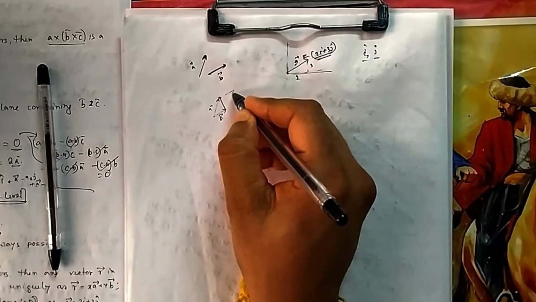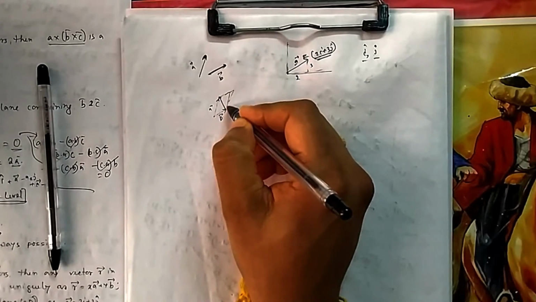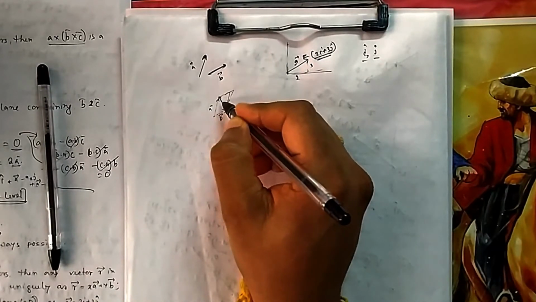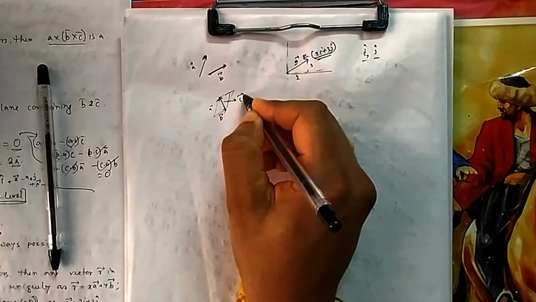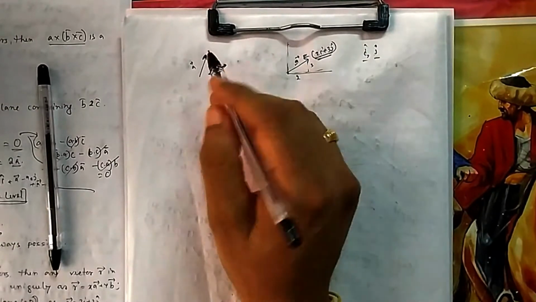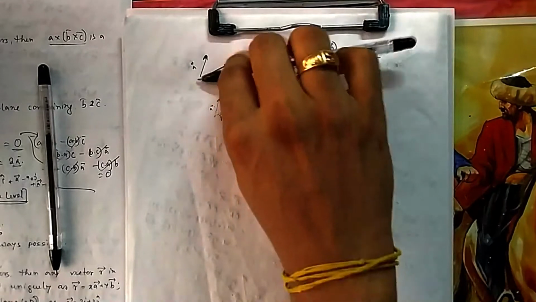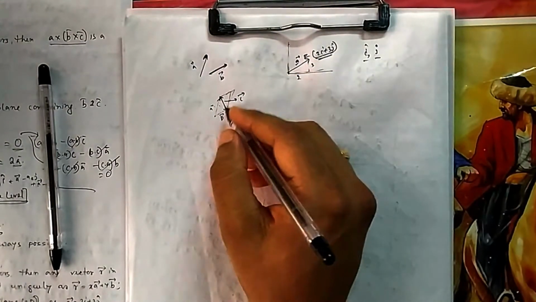So if you take a parallelogram using this, so what is this vector? This was c. I need to make this vector c using this a, b. So you shift, I shifted that a here, I shifted that b here. So c can be written as now a minus b.